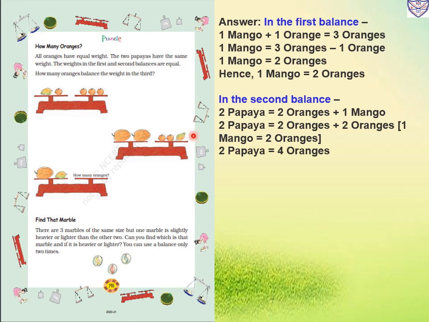So for 2 papaya we will keep 4 oranges, means here already 2 oranges are there. Now 1 mango equals 2 oranges, so in place of 2 oranges they have kept 1 mango. So the value of 2 papaya equals 4 oranges. So hence 1 papaya equals 2 oranges.